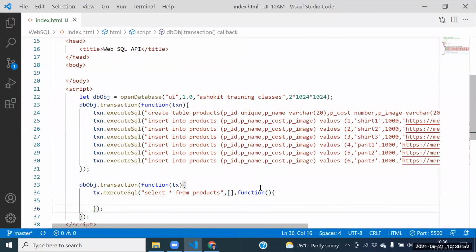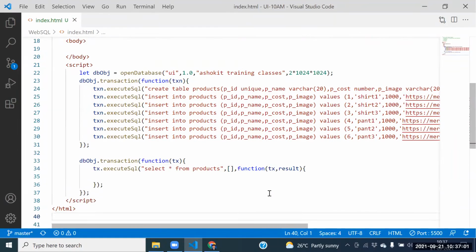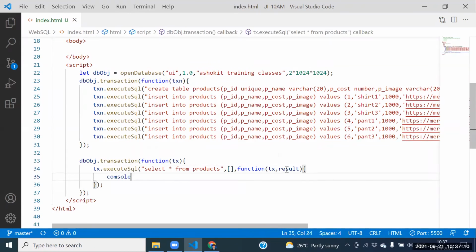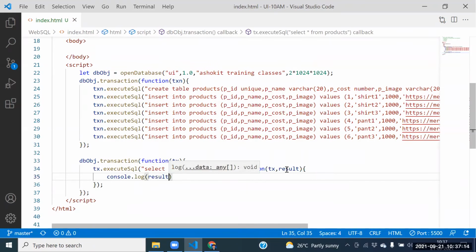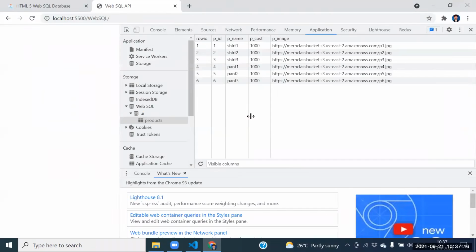For the callback function, how many parameters do we need to pass? The transaction object. Next one, what do you want to pass? The result. We need to pass the transaction object and the result here. Next one, guys, see this one here. Can I print the result here? Yes, sir. Console dot log of result.